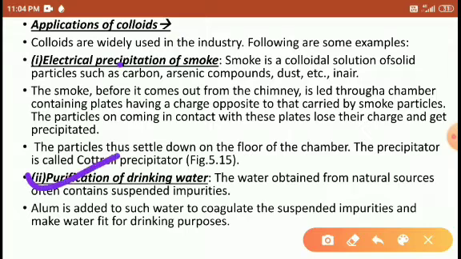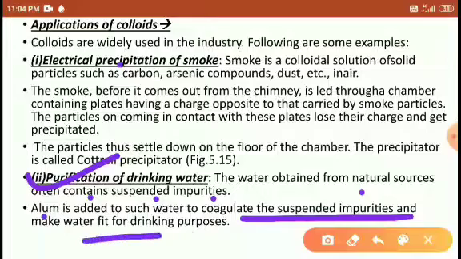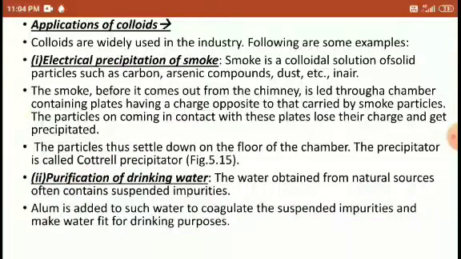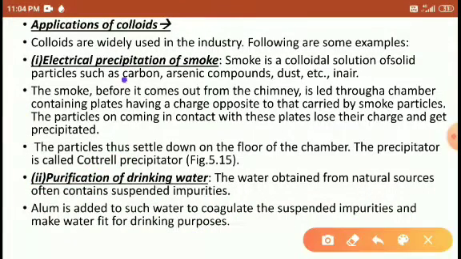Purification of drinking water. Water obtained from natural resources contains suspended impurities. Alum means potassium aluminum sulfate. Alum is added to such water, it coagulates the suspended impurities, and it becomes fit for drinking water. Right, students?